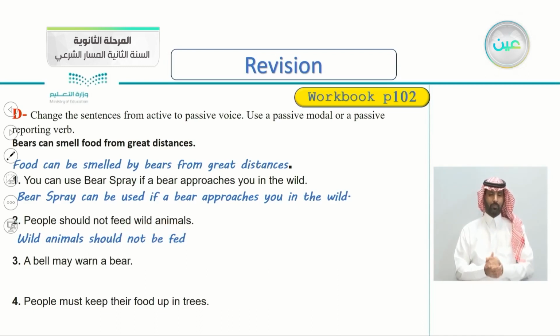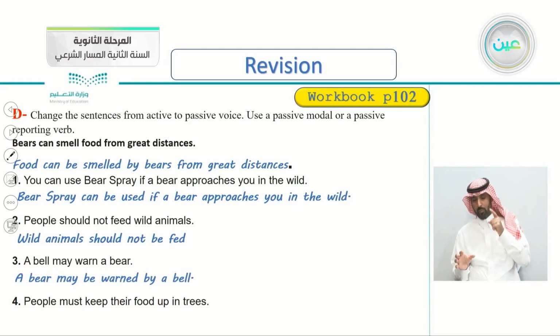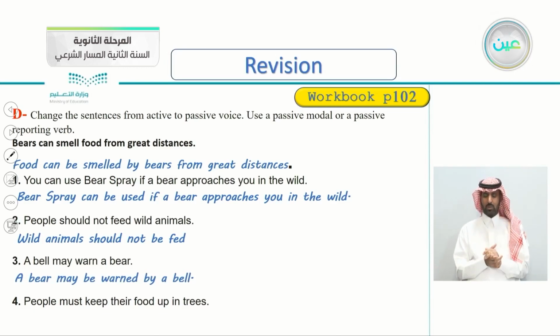Number three, a bell may warn a bear. So how do we change this one from active to passive? So we say, yes, a bear may be warned by a bell. By a bell. So a bell here is the subject because we said by a bell. A bear may be warned. May be warned by a bell.